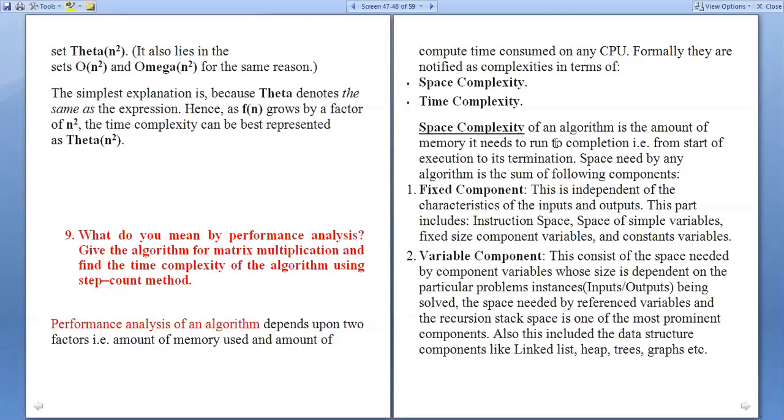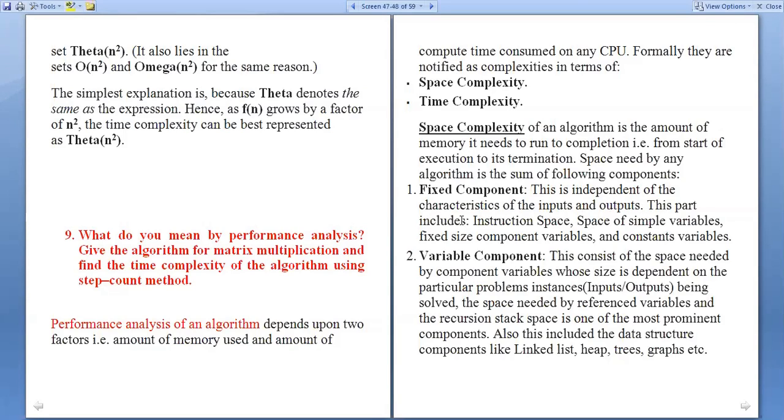The space complexity of an algorithm is the amount of memory it needs to run. In this case, we have two components. First one is the fixed component, second one is the variable component. Fixed means we have constant values. This is independent of the characteristics of the inputs and outputs. It does not depend on the input or the output.